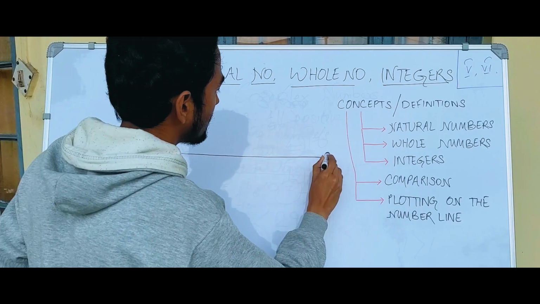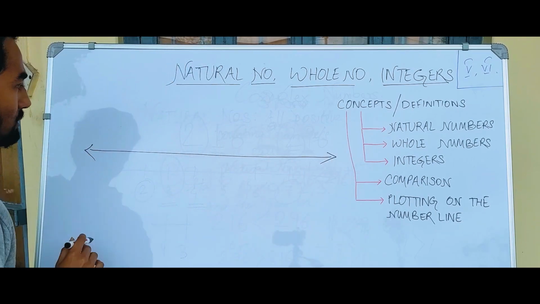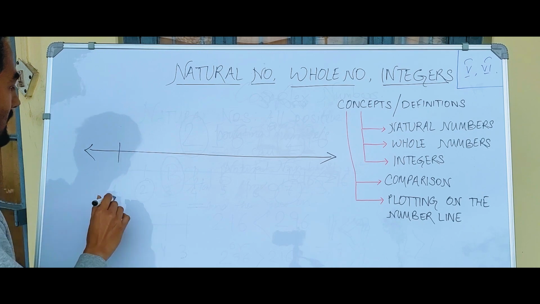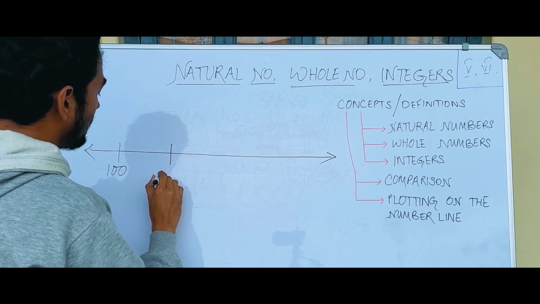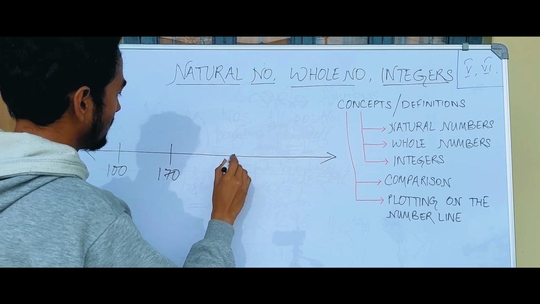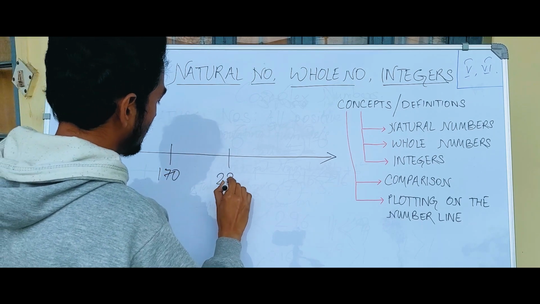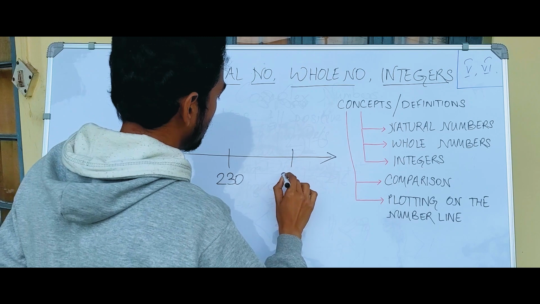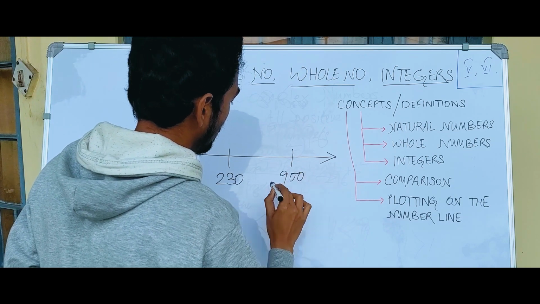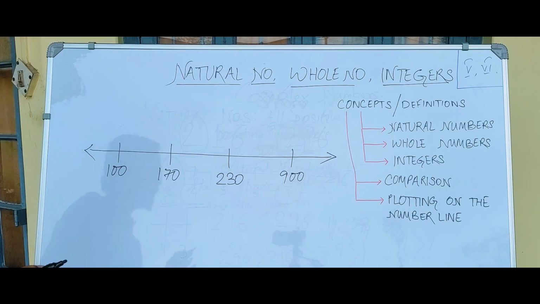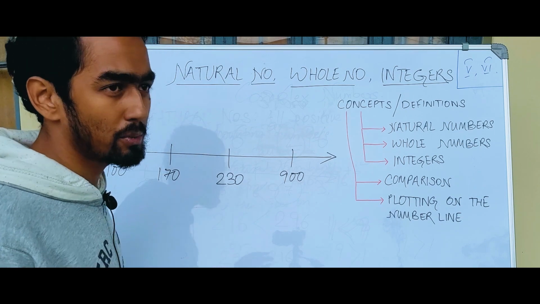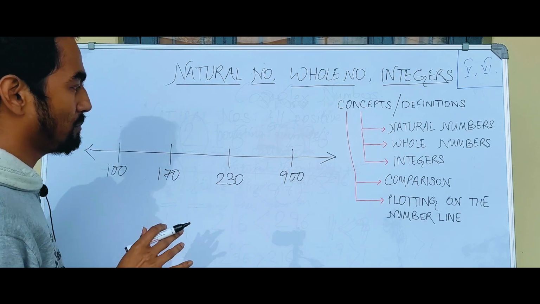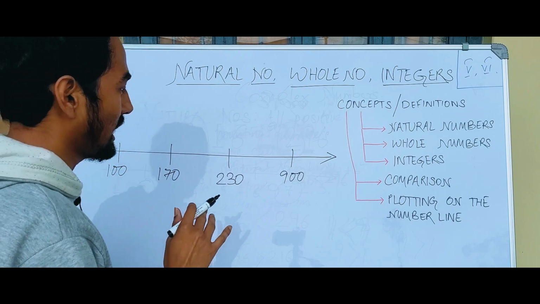So again, now let's take some other natural numbers, okay, for example let's take say 100. Somewhere here we'll get 170, somewhere here we'll get say 230, and here say for example we have 900, okay. So please keep in mind whenever you plot the natural numbers or for that matter any number on the number line, the larger number always has to come on the right side.